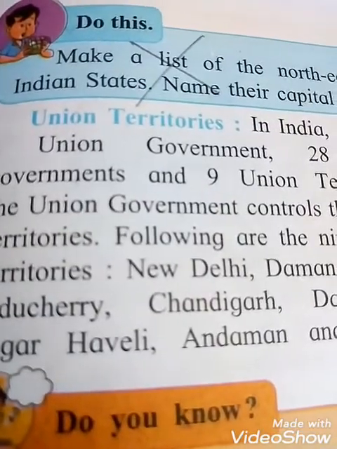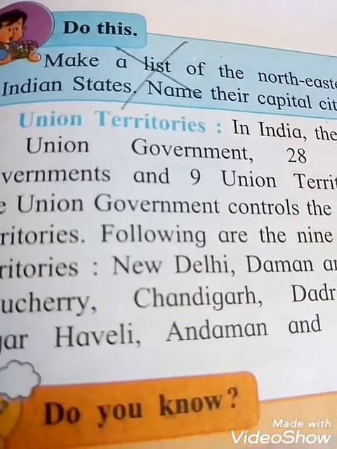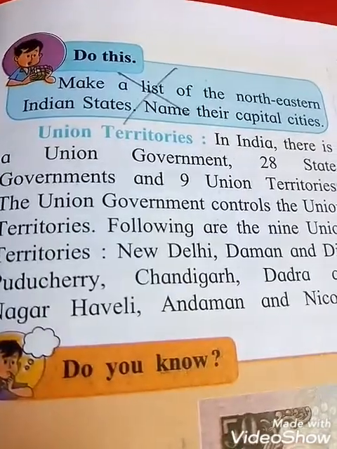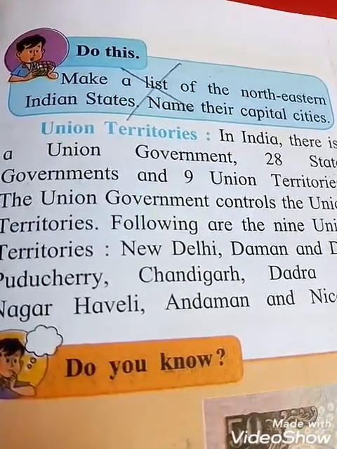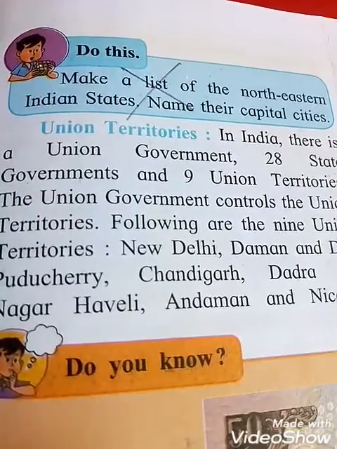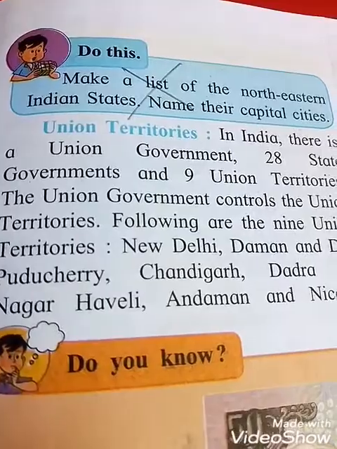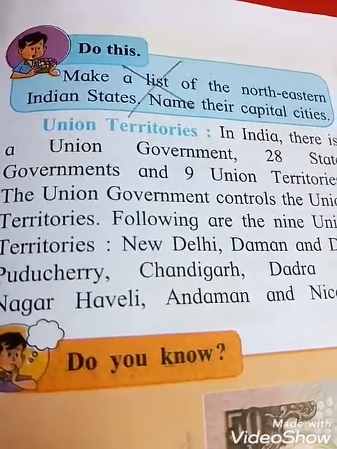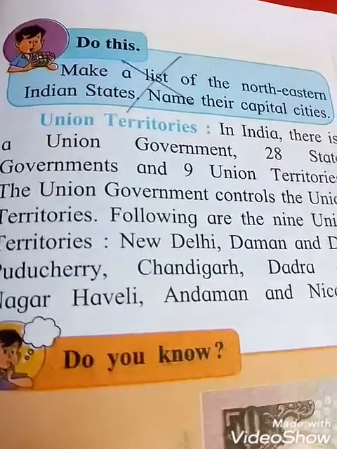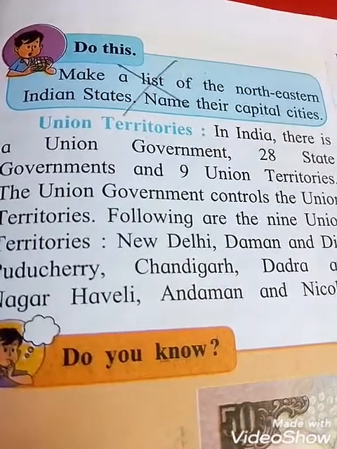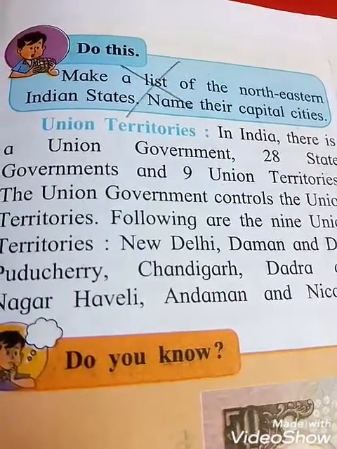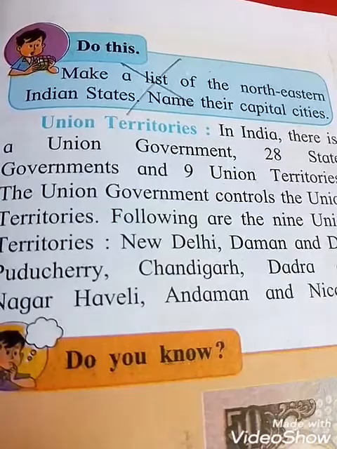Okay, now the next one is union territories. In India there is a union government, students, and 28 state governments. And see in this book, students, there were 9 union territories, but now there are 8 union territories. And the union government controls the union territories. So which are the 8 union territories, students?